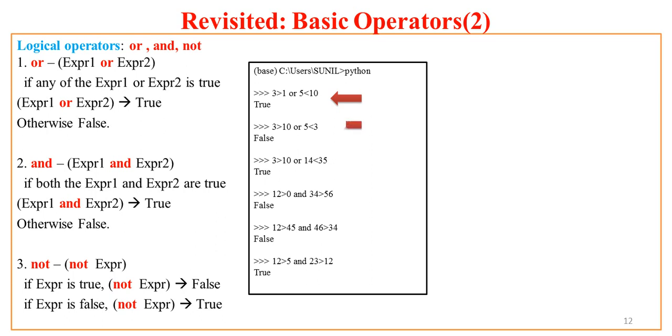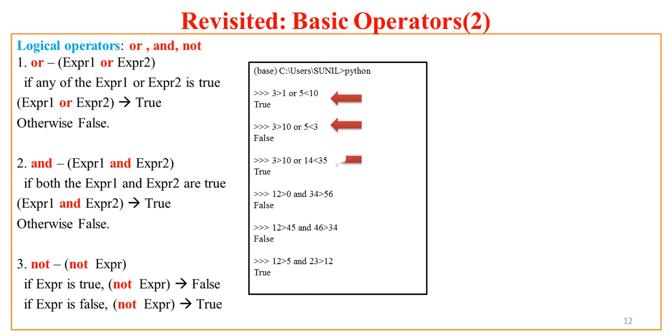Now, if I ask, is 3 greater than 10? Is it true? No, false. Is 5 less than 3? Is it true? No, false. False or false? If either of the two expressions is true, then only the result is true. Otherwise it is false. So OR needs at least one of the expressions to be true. So here I get result false.